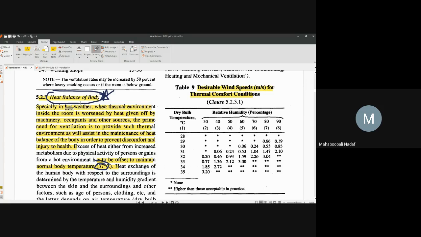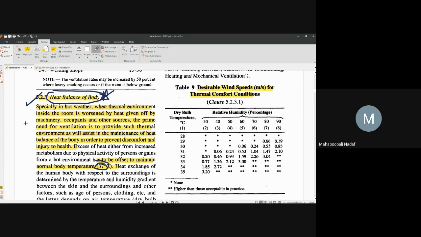You are sweating so that heat is liberated, correct? Vice versa in winter, you are retaining the heat so that the body temperature is maintained. So for both operations, for heat balance of the body, you require some minimum ventilation.